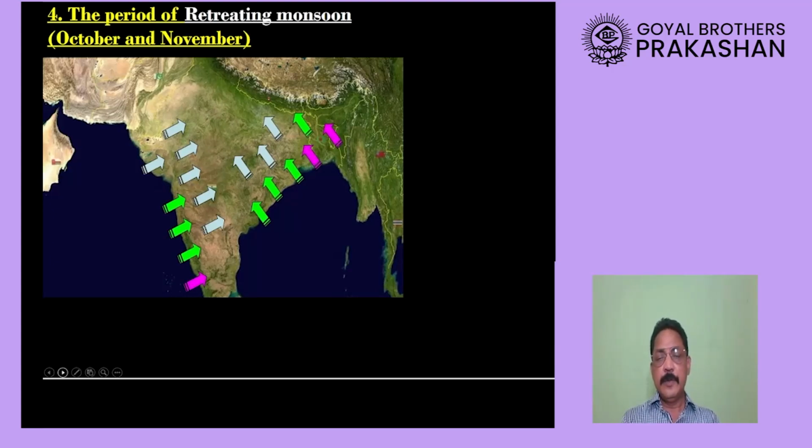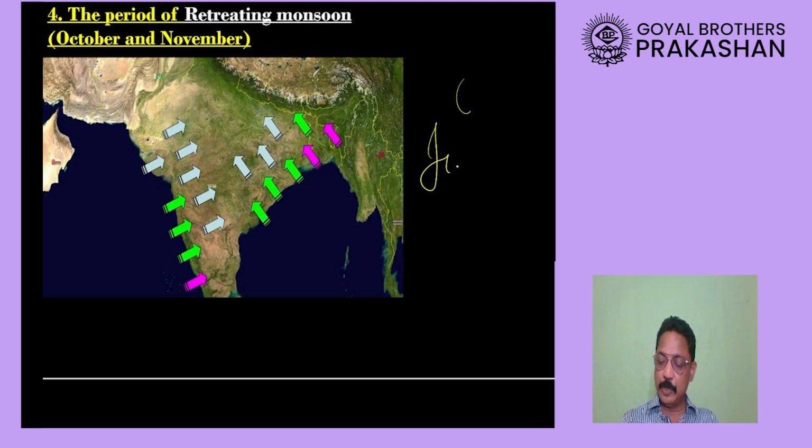Then you must be wondering where this fourth season has come from. As I said before, in India we experience 4 seasons. Most of the time people wonder that we have studied 3 seasons: summer, winter, rainy season. All of a sudden, where has this fourth season come from? It's a very interesting topic, and we call it the retreating monsoon season, and that occurs after the rainfall.